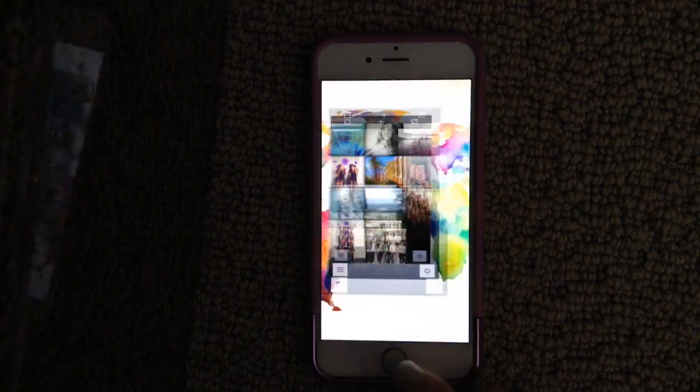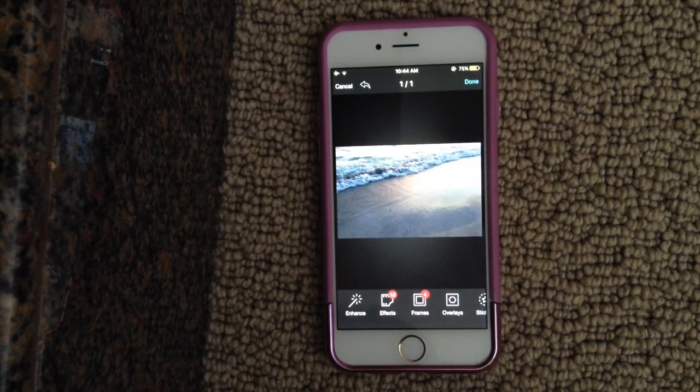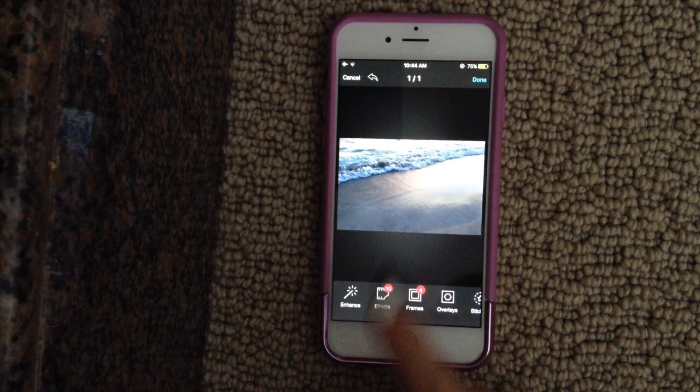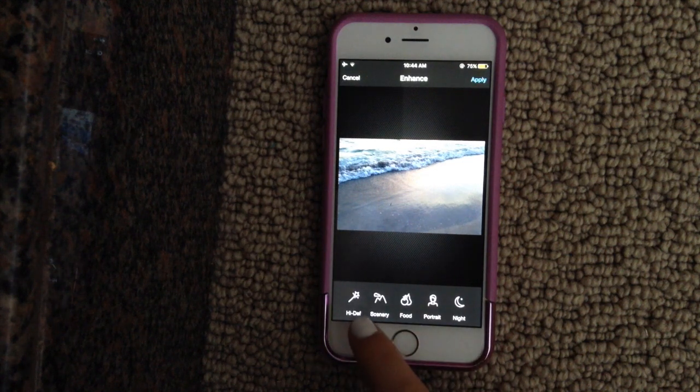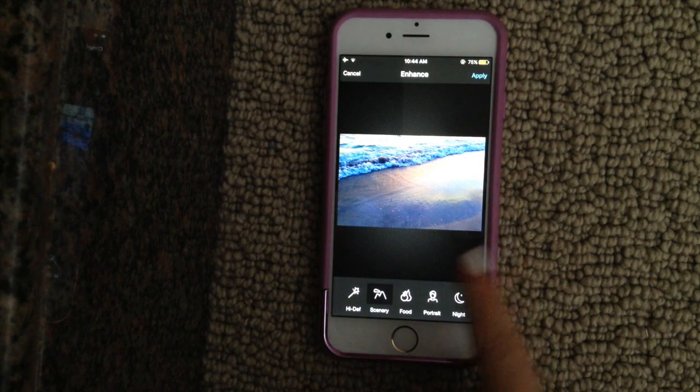So this is how I use this app, and then my second app, I'll show you how to use it as well. This app I'll use less often, but it's still good to have. So I just uploaded one picture I took at the beach. What I do is I'll do the enhance feature, and depending on the picture, like this, when I click scenery, this is a really bad picture to pick because you can't really see it on camera, but it looks really pretty when I do scenery.